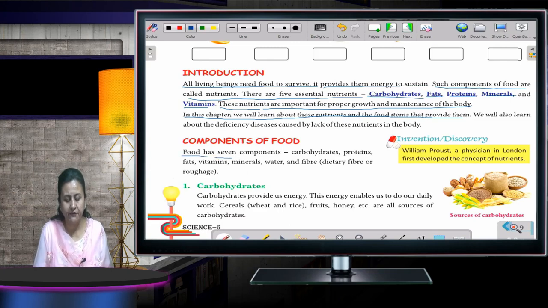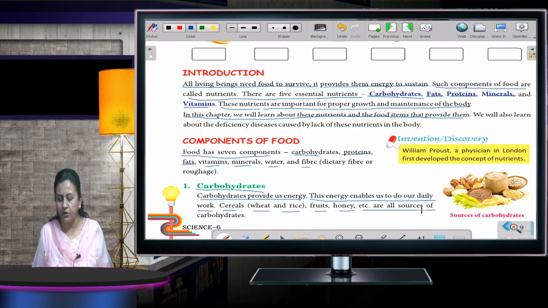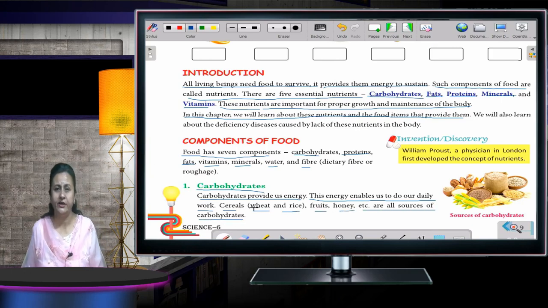Although food has 7 components: carbohydrates, proteins, fats, vitamins, minerals, water and fiber, we are going to study first carbohydrates. Carbohydrates provide us energy. The energy enables us to do our daily work. Cereals, that is wheat and rice, fruits, honey, etc. are all sources of carbohydrates. Carbohydrates provide us energy, which is required to do all the activities of the day.